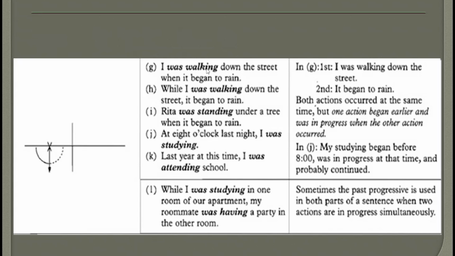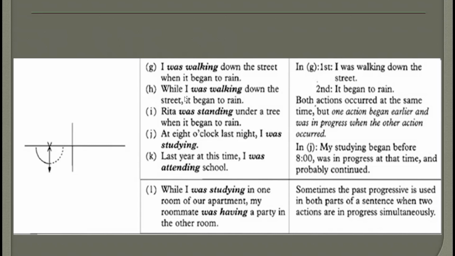So I was walking. This is the first action. I was simply walking down the street, right? And then in the middle of my walk, it began to rain. You can look at that. I was walking, and in the middle of my walk, it began to rain. So we use the past continuous for this action and the past simple for the second one.